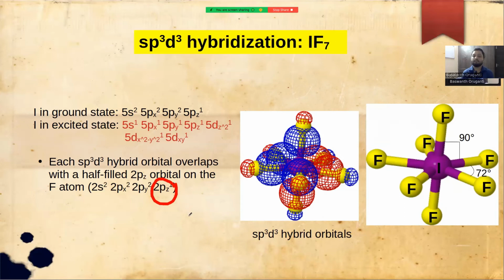So we have a total of 7 I-F bonds located in a pentagonal bipyramidal fashion. And then there are 2 types of bond angles. The bond angle between an axial fluorine atom, the fluorine atom pointing upward, and an equatorial fluorine atom, the fluorine atom that lies in the pentagon, is 90 degrees. Whereas the bond angle between 2 fluorine atoms that lie in the pentagon is 72 degrees.